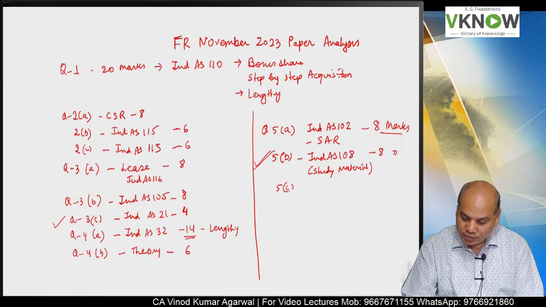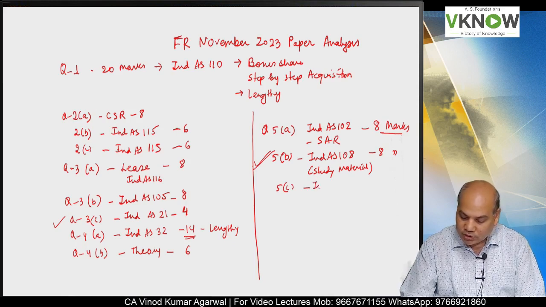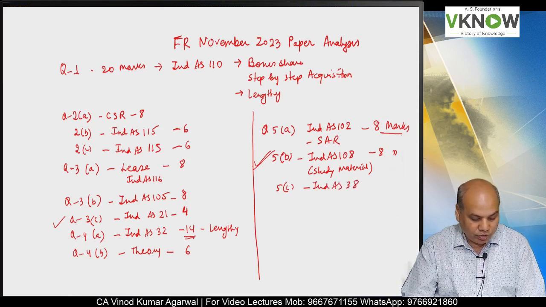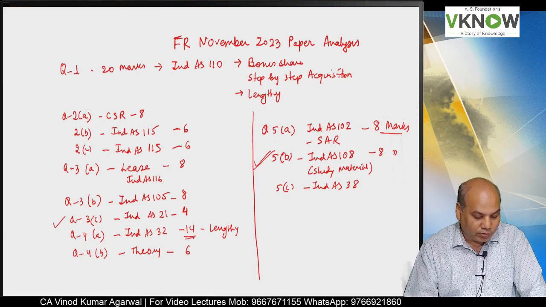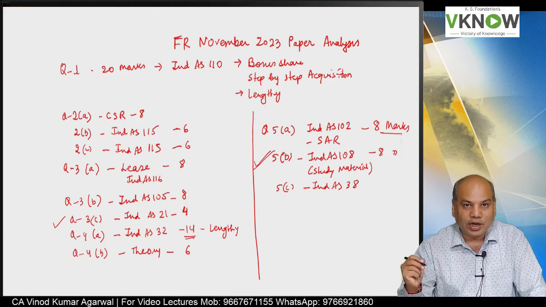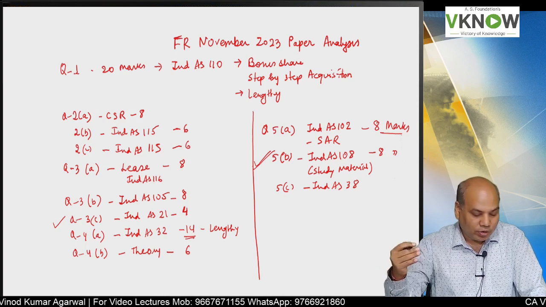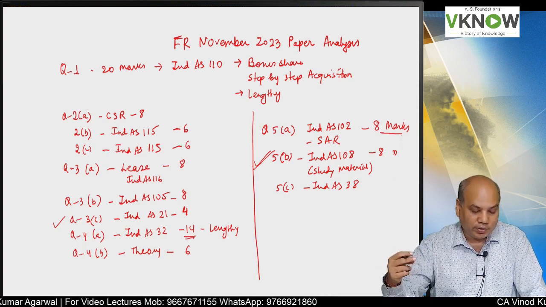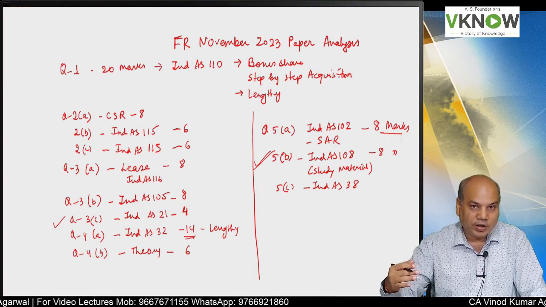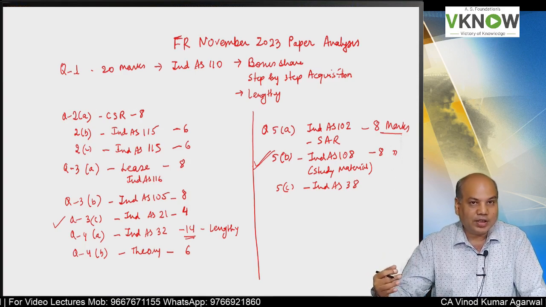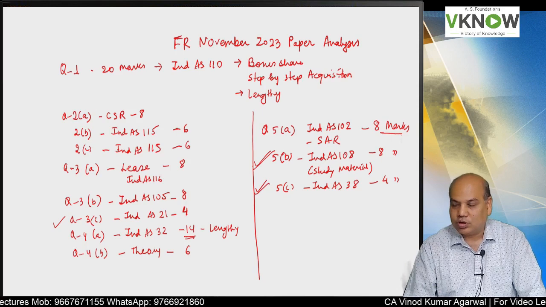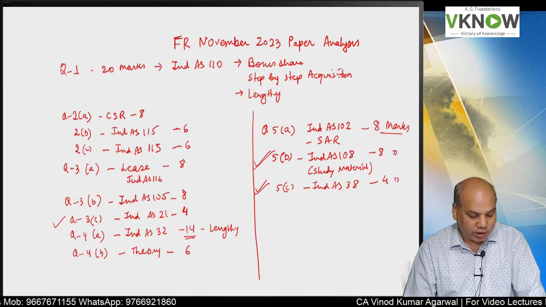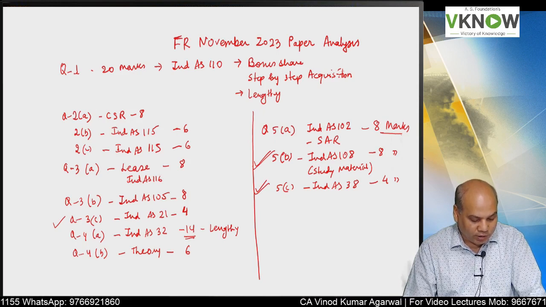Question number 5C was on Ind AS 38, intangible asset. The same question is there in the study material, our study book also, and we had taken this question also in the exam. You have to calculate the value of intangible asset on 3 dates. So every year certain adjustments are given, make those adjustments and find the carrying amount of intangible asset at the end of 3 different financial years for 4 marks. I would rate this also as a very easy question. I think most of you would have got it right. The same problem is in the study material, the same problem we have done in the class.